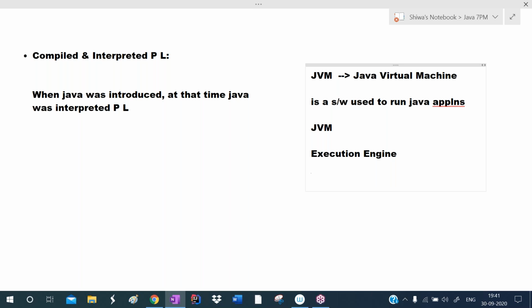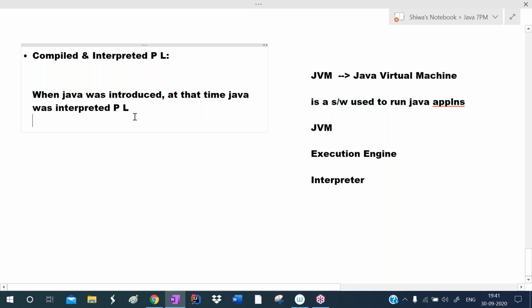Initially, only the interpreter was there in the JVM's execution engine.